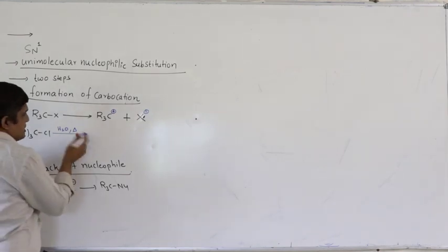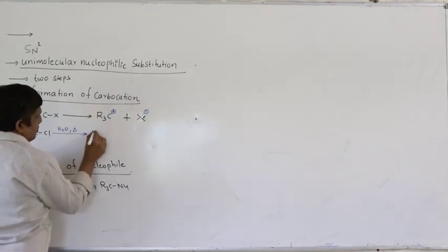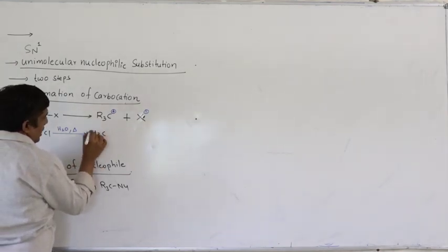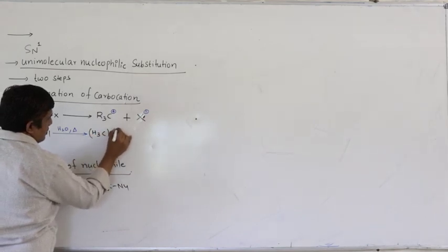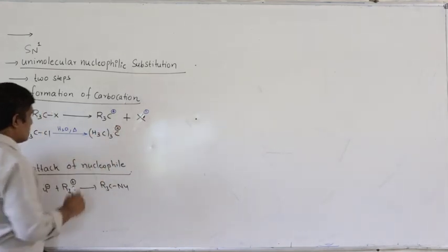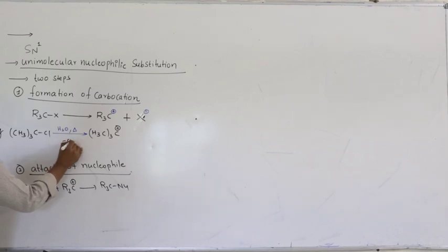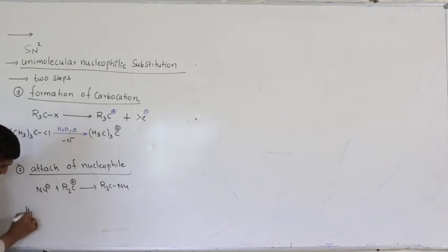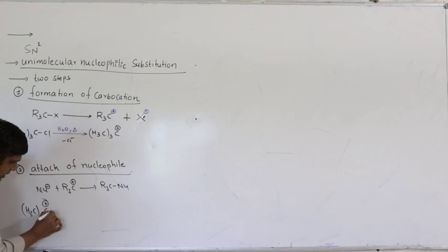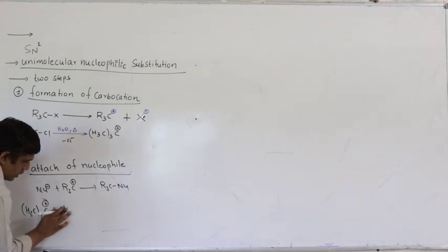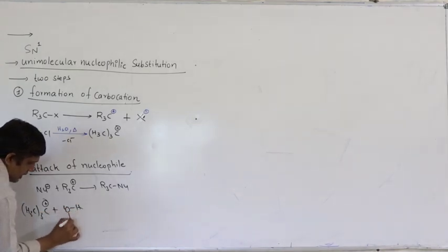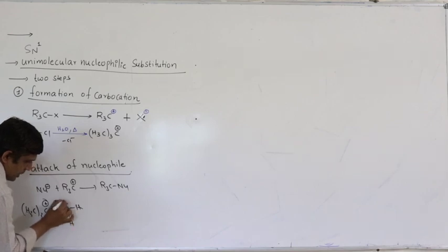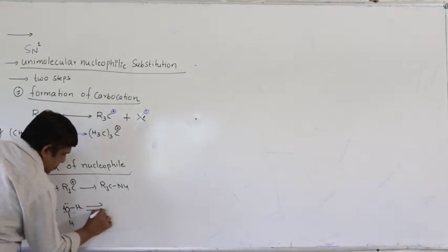So the first step is formation of carbocation. I am writing minus here. The second step is attack of nucleophile. This is the carbocation plus water. Water has an electron pair.